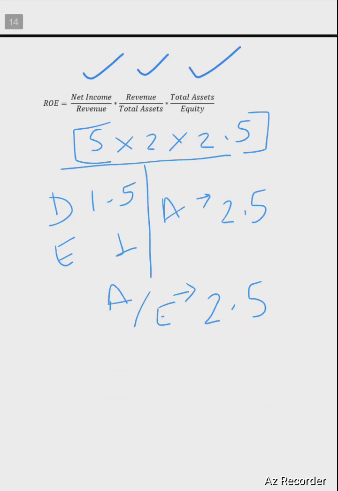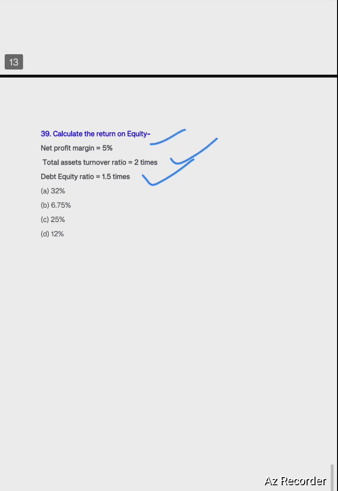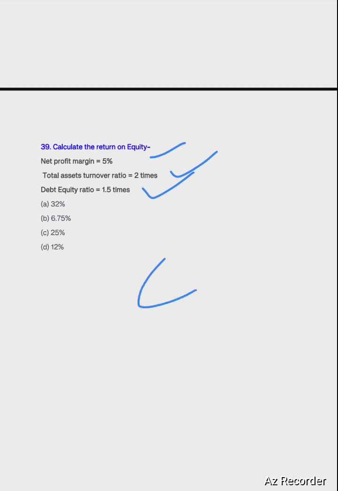Your debt to equity 1.5 means your debt is 1.5, equity is 1, asset is 2.5. So total asset upon equity will be 2.5 divided by 1, that is 2.5 itself. So in the given question, the answer will be 5 into 2 into 2.5. That means 25. So the answer will be option number C.